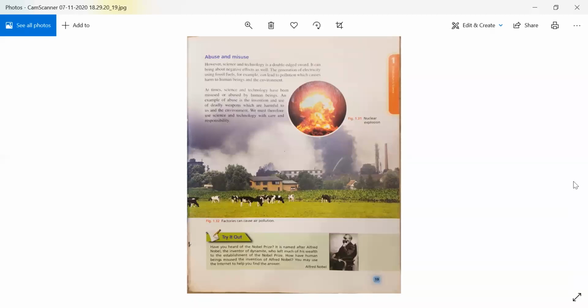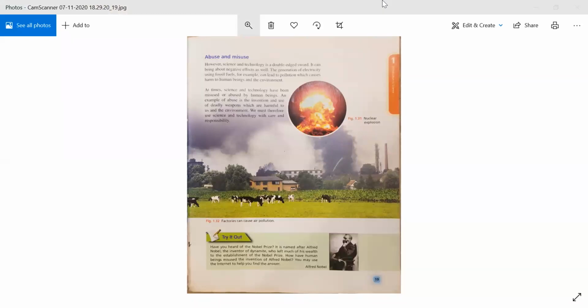Abuse and misuse. However, science and technology is a double-edged sword. It can bring about negative effects as well. The generation of electricity using fossil fuels, for example, can lead to pollution, which can cause harm to human beings and the environment.